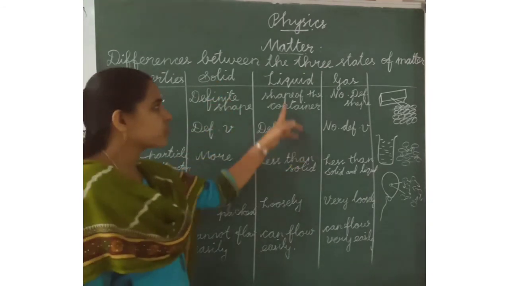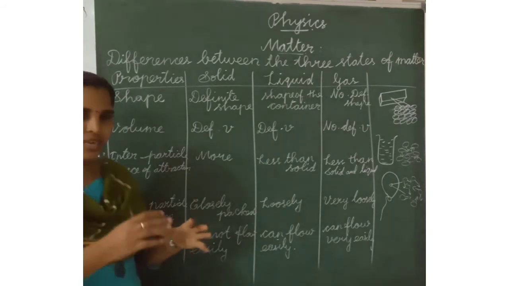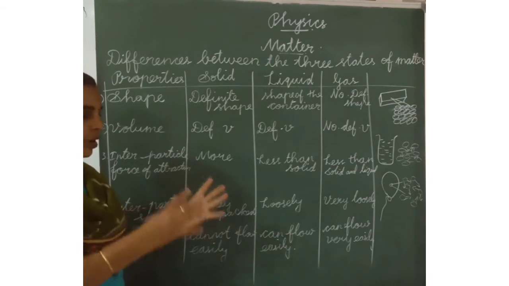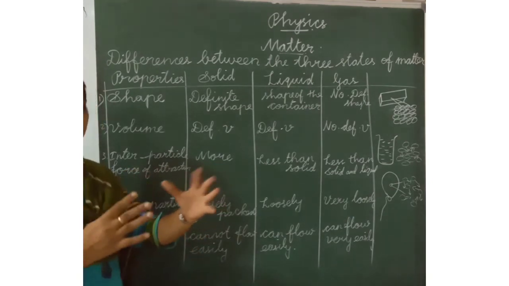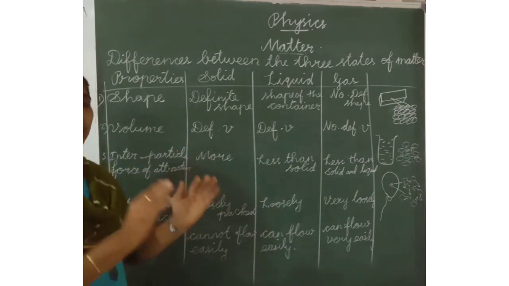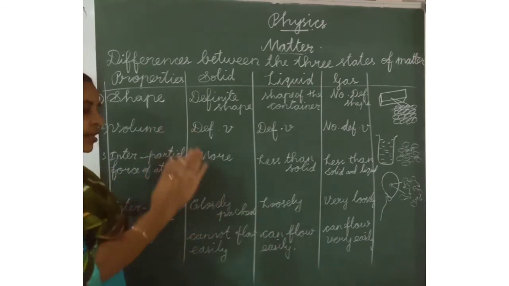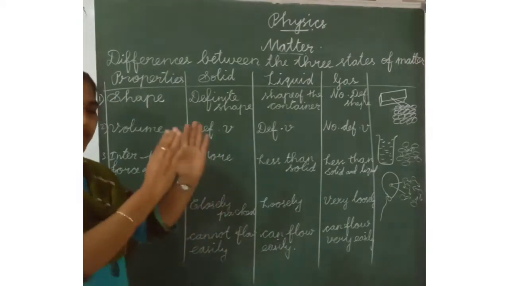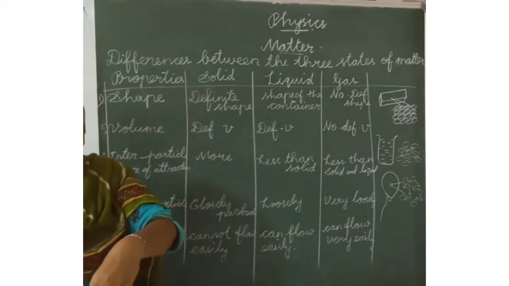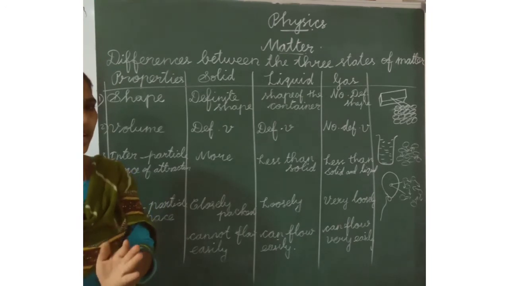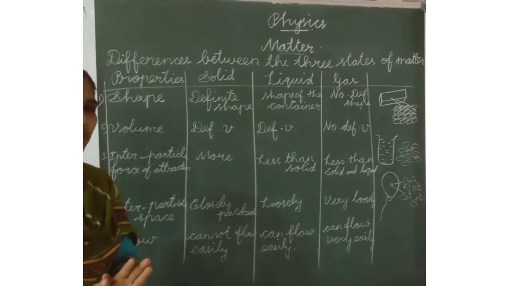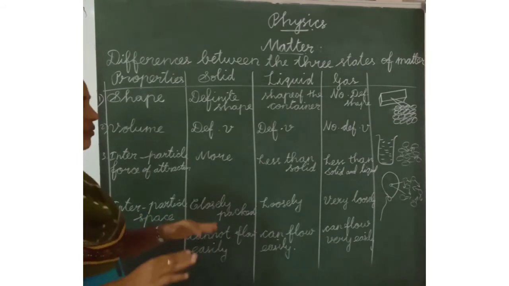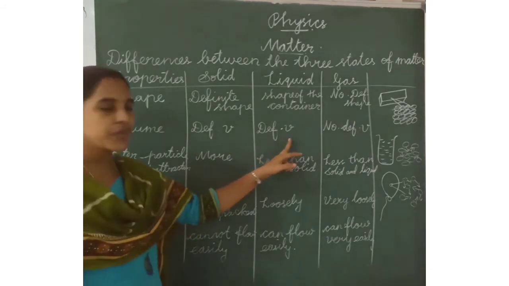Then definite volume in liquids. Listen, when we pour water or any liquid from one bowl to another bowl, it will take the shape of the container, but the volume will be the same. Here 1 liter of water is in one bottle. The same water poured into another bowl also has 1 liter of water. So the volume will not change. So that is definite volume.